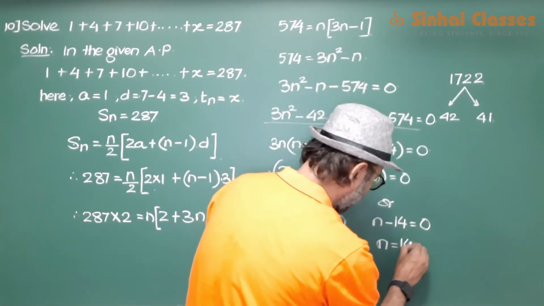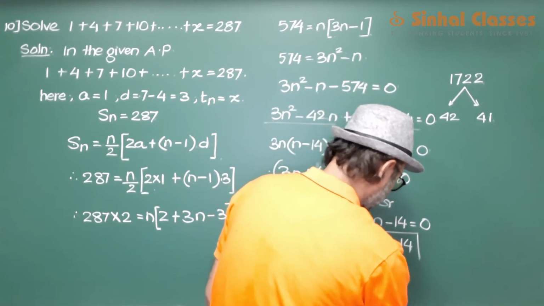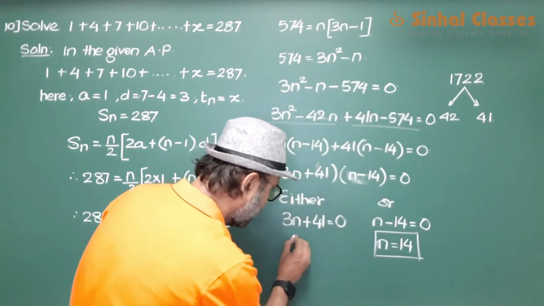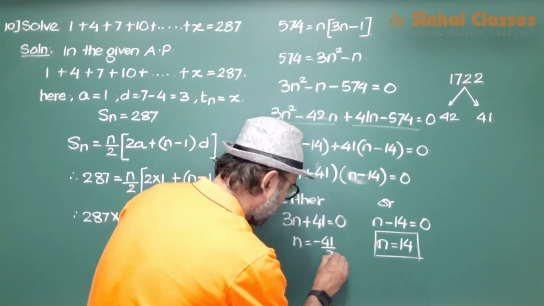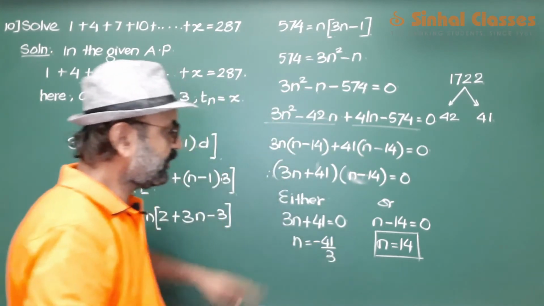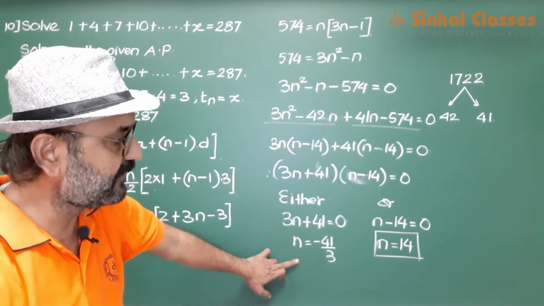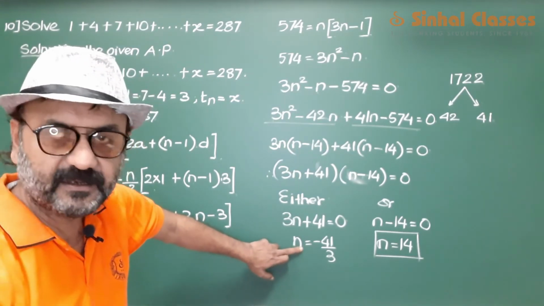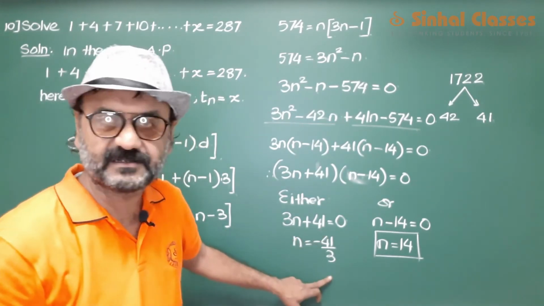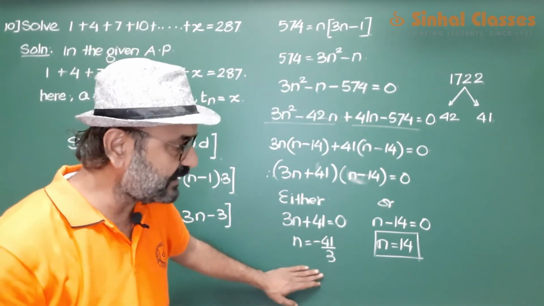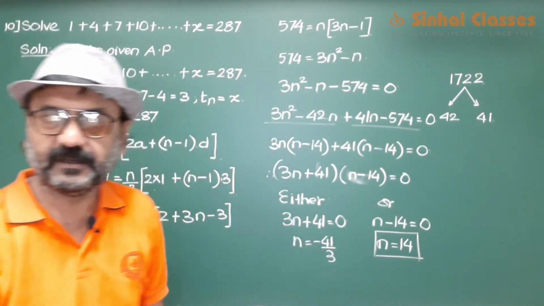So n is equal to 14 and n is equal to minus 41 upon 3. Now this is a negative number, and n is the number of terms, so we discard it and our answer is n equals 14.